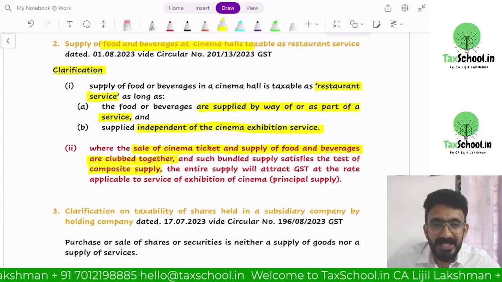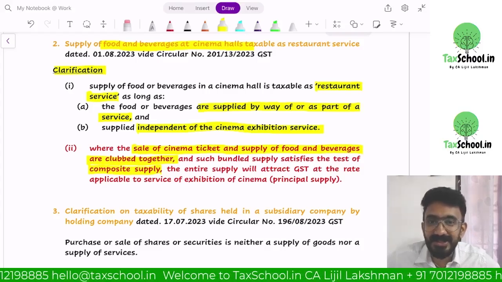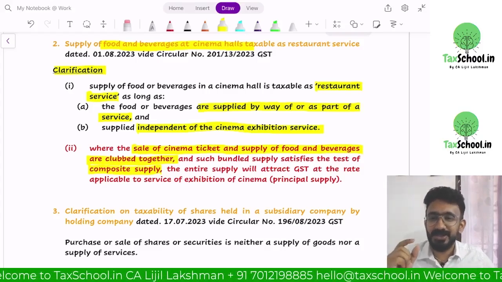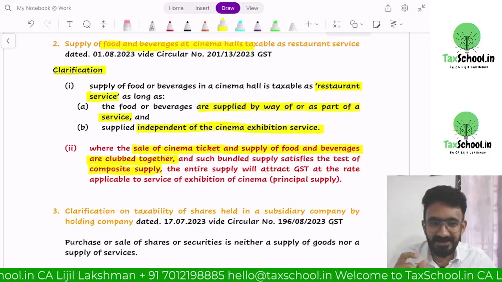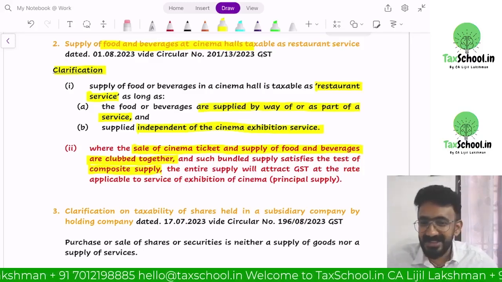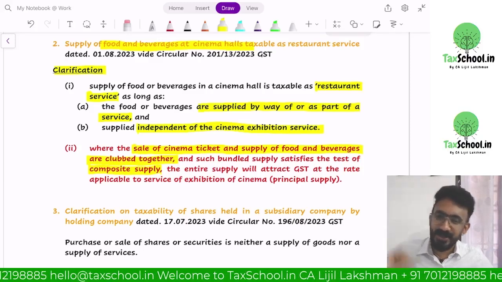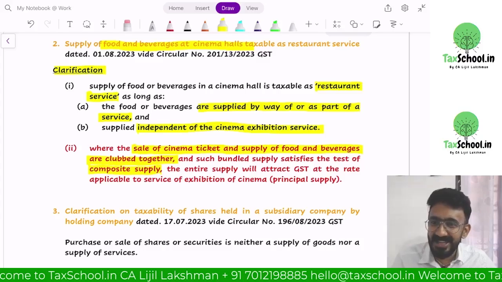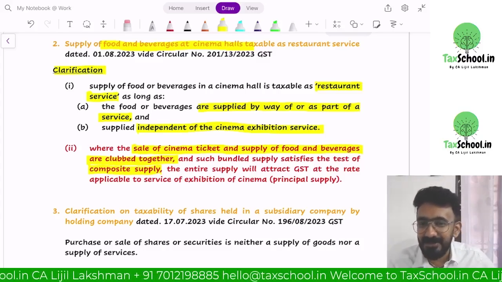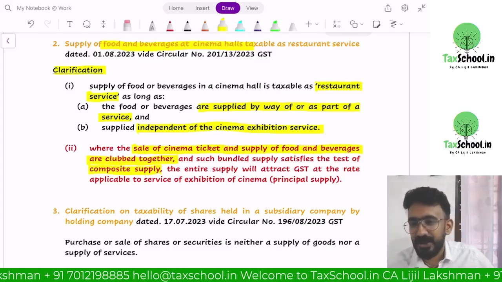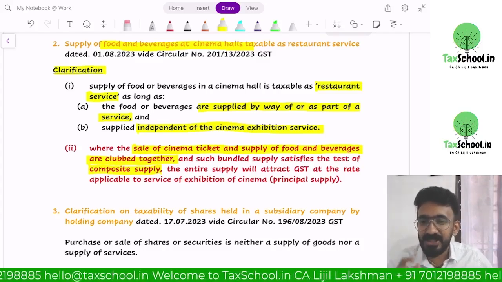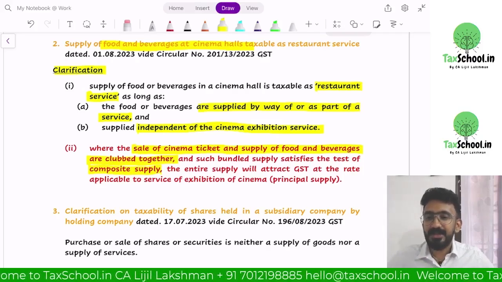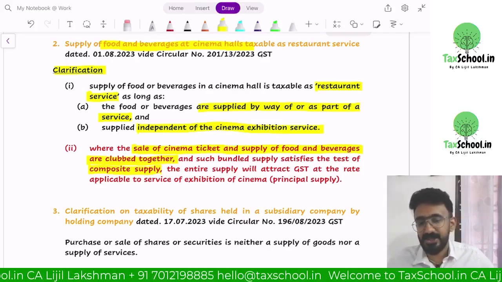Okay, so they're saying it is not like that Karik short film, the Malayalam short film, wherein this guy says, I wanted to eat popcorn, so I went to the theater. It's not that way generally. The principal supply is the movie and the ancillary supply would be the food. So what is the principal supply? It will be exhibition of cinema and it would be considered a supply of movie exhibition, not restaurant service.